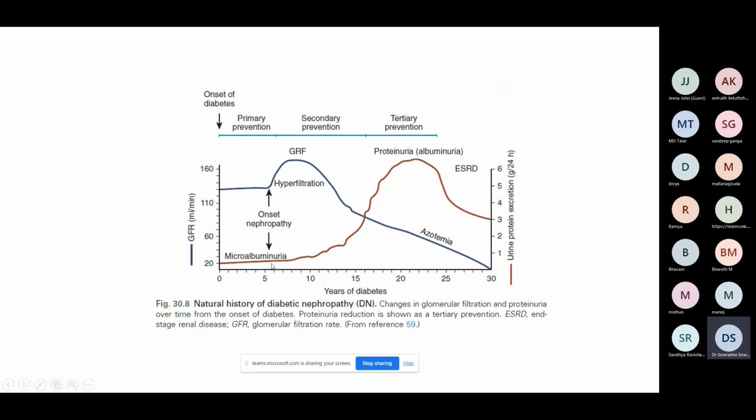As I said, usually it begins after 5 years. It starts with microalbuminuria. At that stage, the GFR will still be normal, or in fact there will be hyperfiltration going on, so creatinine will be lesser than usual. The albuminuria, as the years progress, gradually tends to increase. So it progresses from microalbuminuria to macroalbuminuria. When it is progressing to macroalbuminuria, the GFR starts declining and eventually reaches end stage renal disease. So this is the natural history of diabetic nephropathy.